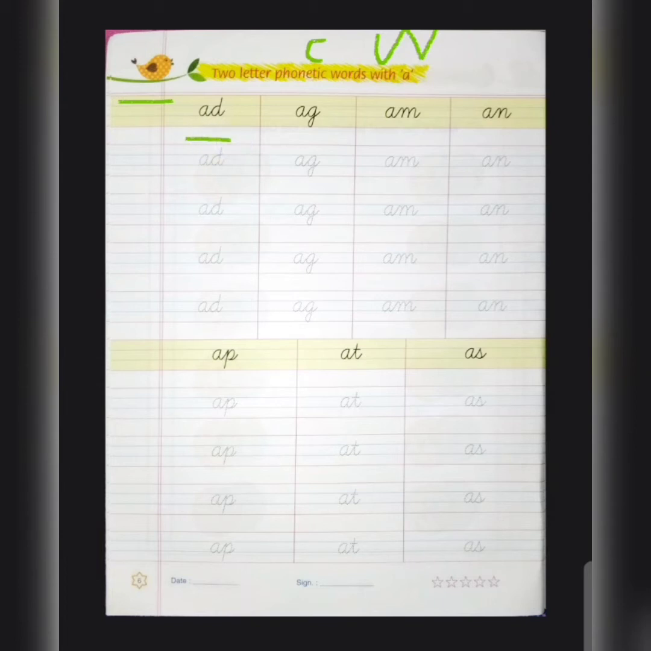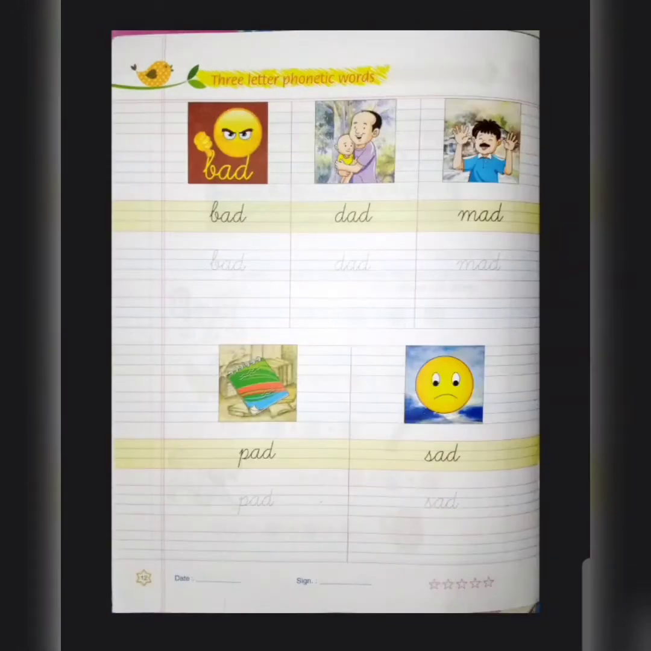So first is AD, ad. Second is AG, ag. Now the third one is AM, am. Next is AN, an. Now come down. AP, ap. AT, at. AS, as. Now we come to page number 12.